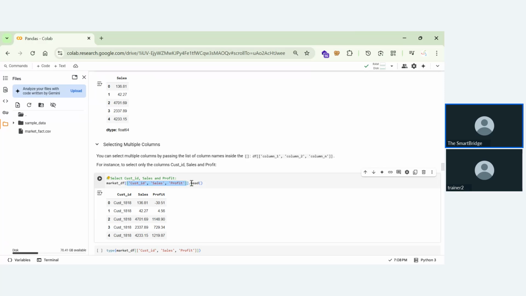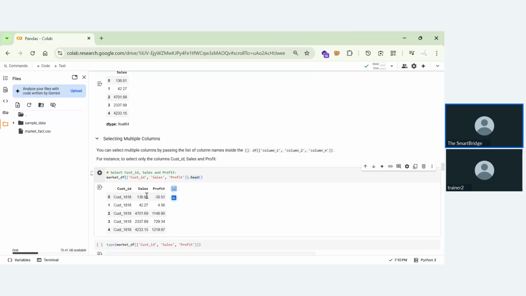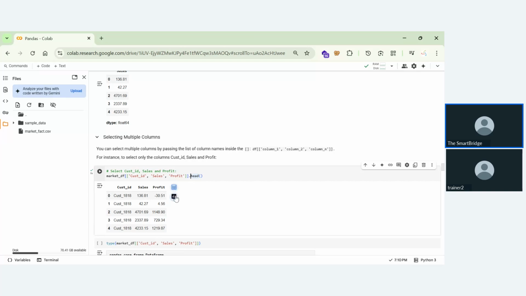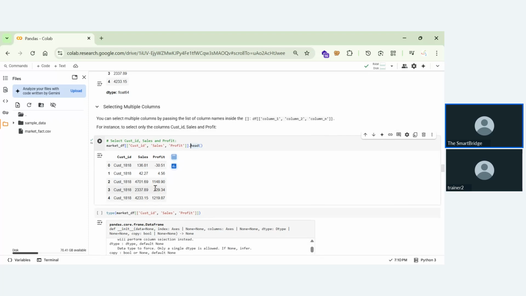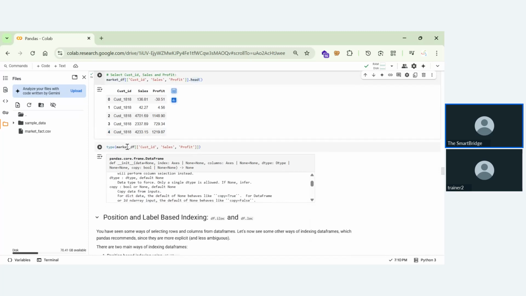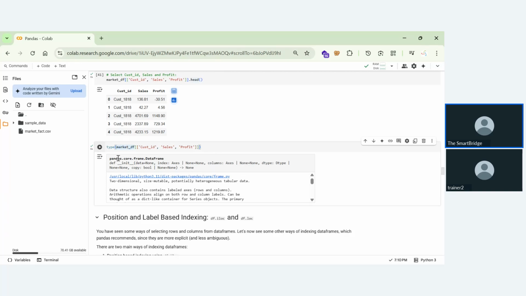And I want to know the head. Now I'll just simply run this thing. And now I can have some functions to suggest charts and also perform some mathematical operations, that is with the help of pandas. And what is the data here? This is the data of a data frame. You can at least see it here, data frame. And when you run this thing, it will say it is of pandas core frame DataFrame.